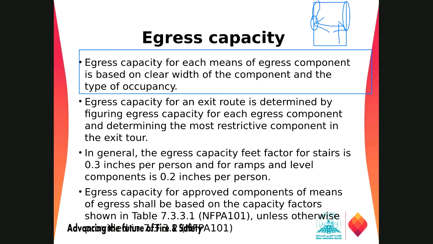In general, the egress capacity for stairs is 0.3 inch per person, and for ramps we have 0.2 inch per person.